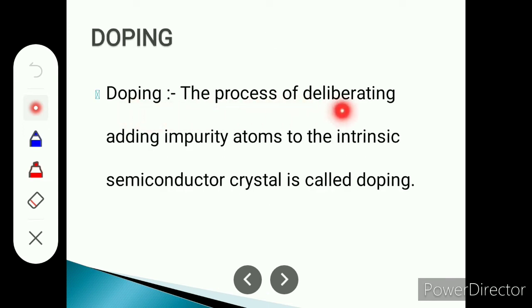Doping. The process of deliberately adding impurity atoms in an intrinsic semiconductor crystal is called doping. So doping is the process in which we deliberately add impurity atoms in the intrinsic, meaning pure, semiconductor crystal, and such a process is known as doping.